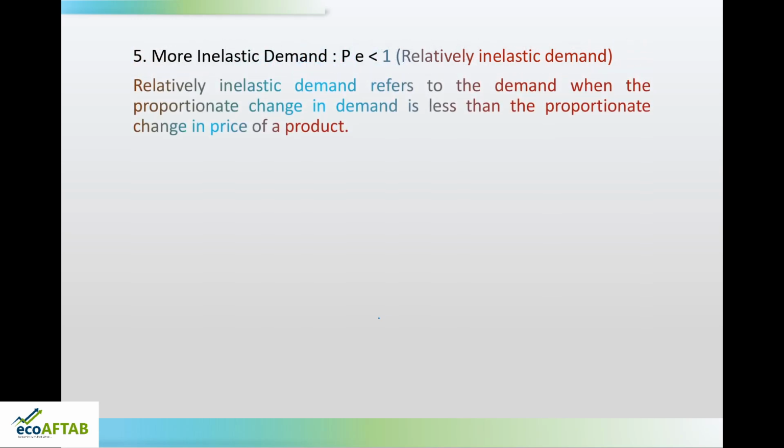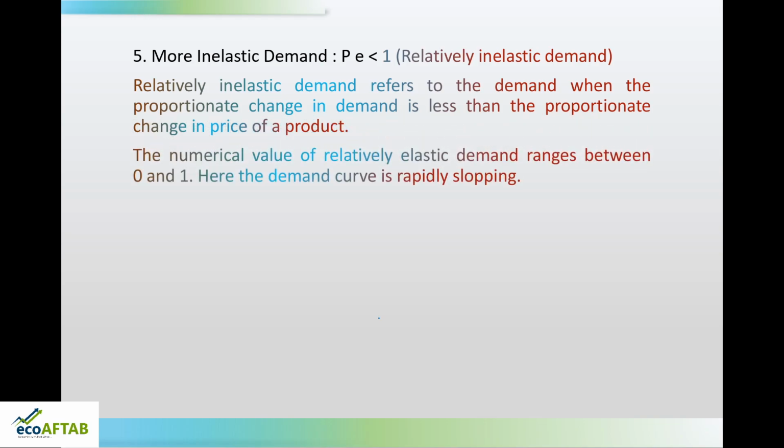Moving ahead, exactly the opposite of more elastic demand is more inelastic demand, also called relatively inelastic demand. So here relatively inelastic demand refers to the demand when the proportionate change in demand is less than the proportionate change in price. So here the numerical value will range from 0 to 1, and here the demand curve is not gradually sloping, but it is rapidly sloping.